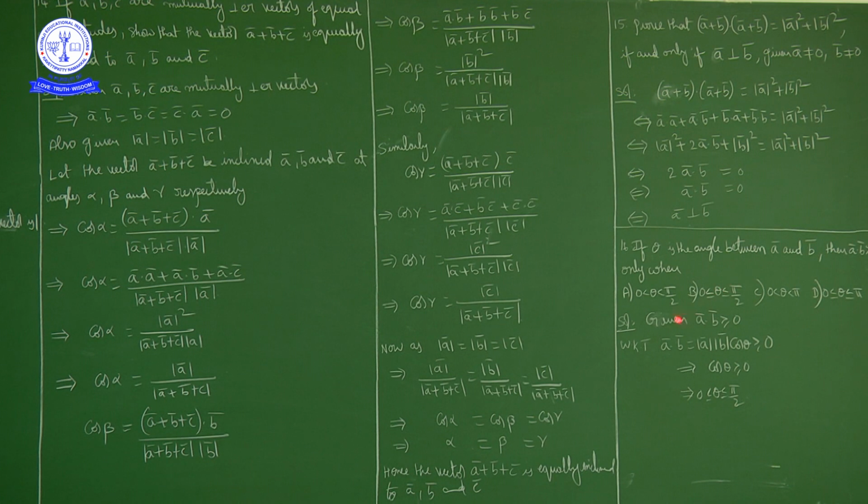Now what is given? A bar dot B bar greater than or equal to 0. A bar dot B bar is mod A mod B cos theta, and this is greater than or equal to 0. Magnitude of A bar and magnitude of B bar are generally positive if A and B are non-zero vectors, and we will consider A and B as non-zero vectors. So cos theta is greater than or equal to 0 here. Out of these options, option B is the correct option: 0 less than or equal to theta less than or equal to pi by 2.